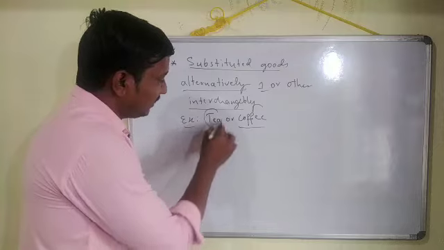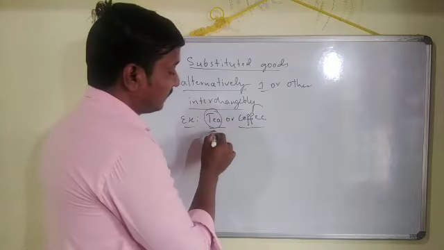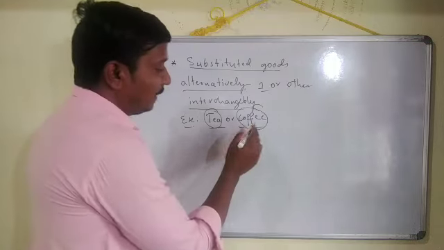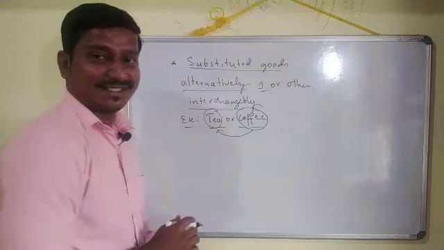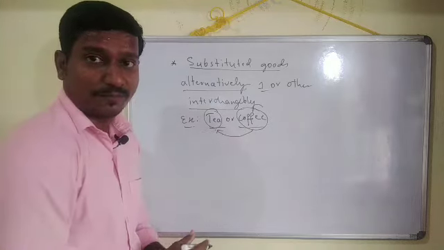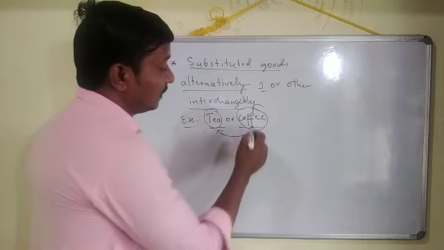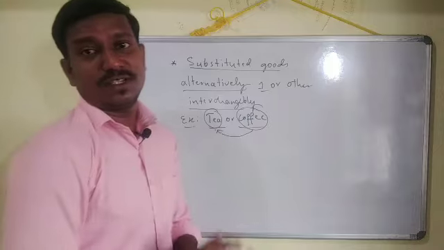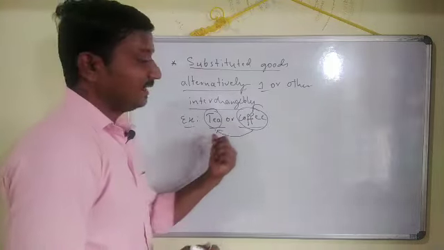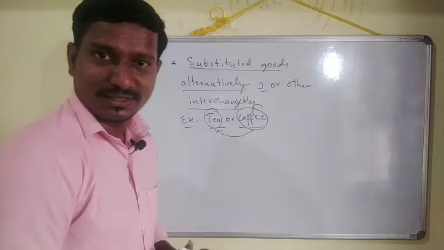For tea, the substituted good is coffee, and for coffee, the substituted good is tea. Interchangeably, you can substitute either of these two to fulfill your desires.